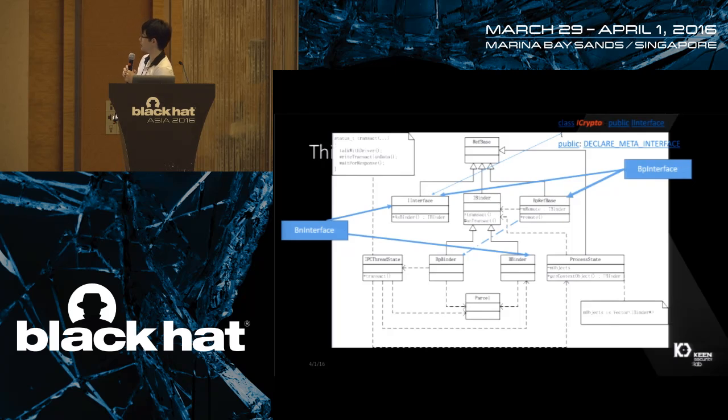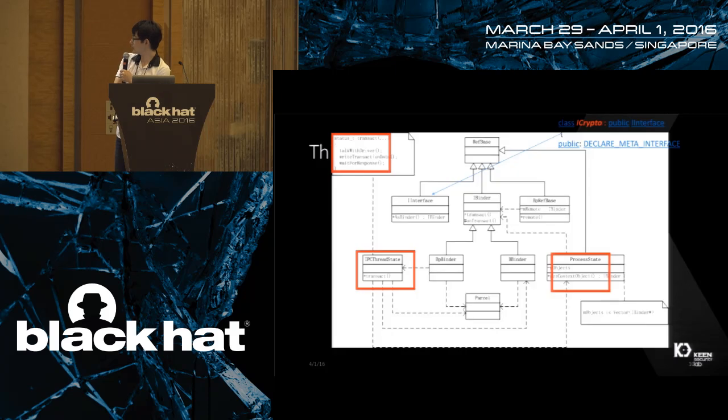And on the other hand, on the client side, the class is called BpInterface. BpInterface will implement IInterface and BpRefBase. And there is a line connecting BpRefBase and BpBinder. It is because BpRefBase holds a reference to the BpBinder, and the BpBinder will hold the handle that maps to the remote service.